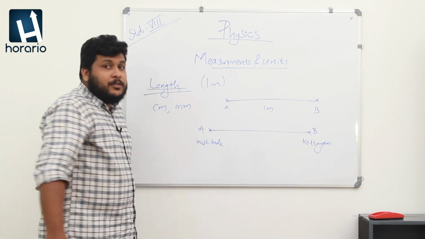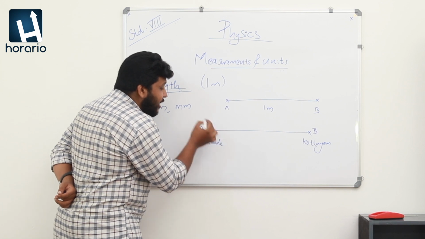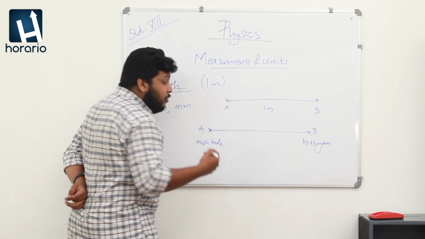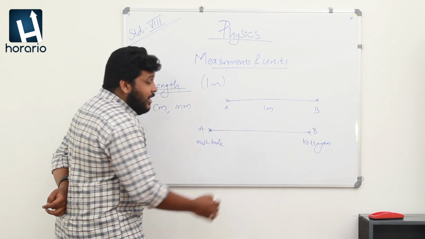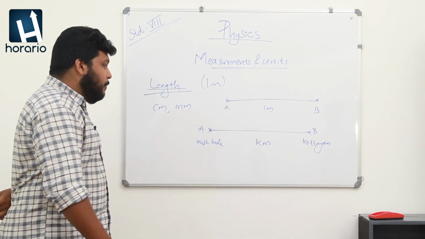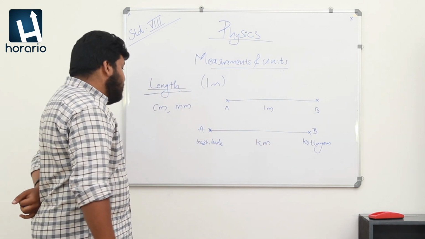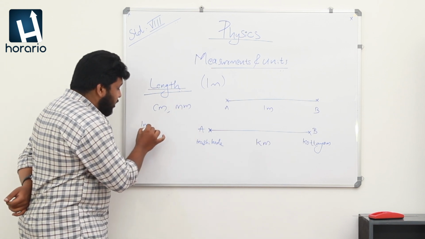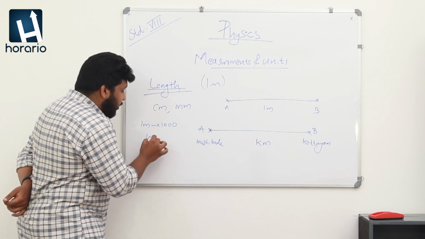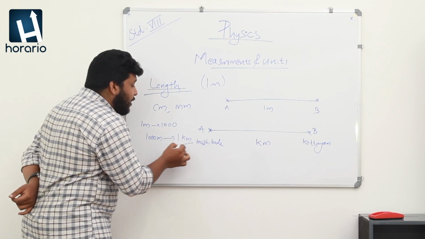So we introduce another measuring unit here, which everybody in this session knows, called the kilometer. What is a kilometer? Kilometer means 1 meter into 1000, which means 1000 meters is considered as 1 kilometer.